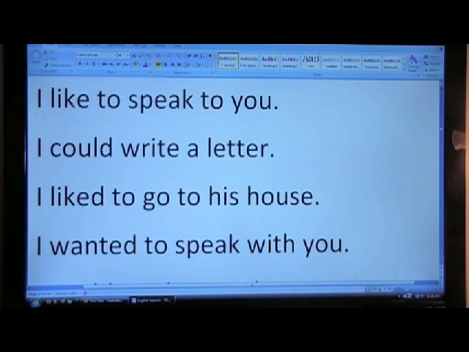I like to speak to you. Two regular verbs connected with to. I could write a letter. Auxiliary verb, no to. I liked to go to his house.